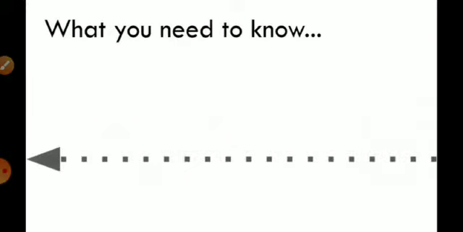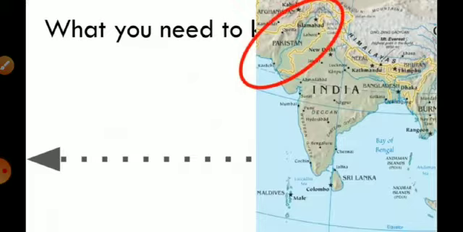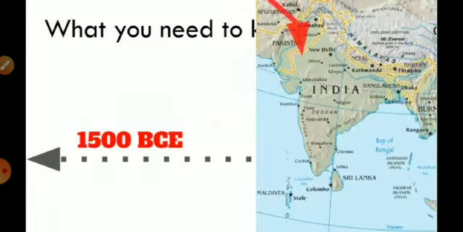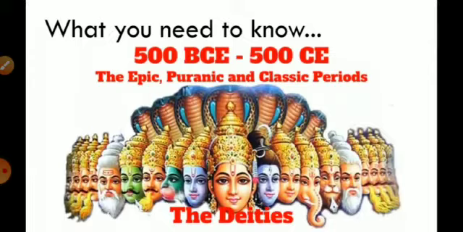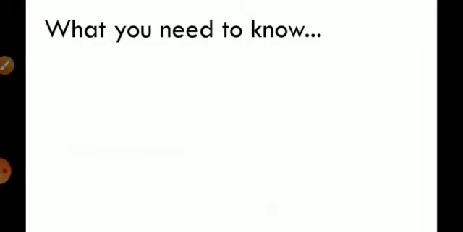The story, we need to go back more than 4,000 years. Most scholars believe Hinduism started in the Indus Valley, close to modern-day Pakistan. Around 1500 BCE, the Indo-Aryan people migrated down to the Indus Valley. Their culture and language blended with the indigenous people living in the region. Over the next 1,000 years, the Vedas were composed. The Vedic period followed another 1,000 years where Hindus began to emphasize the worship of deities like Vishnu and Shiva.